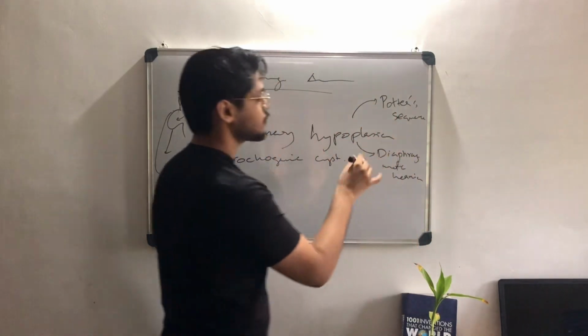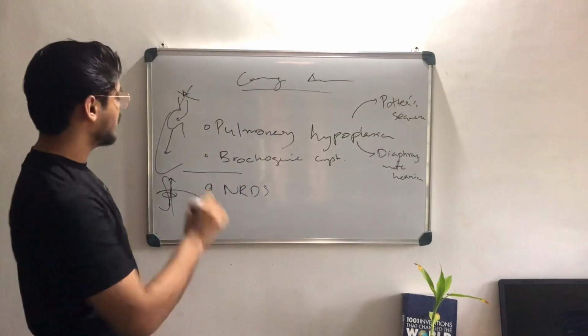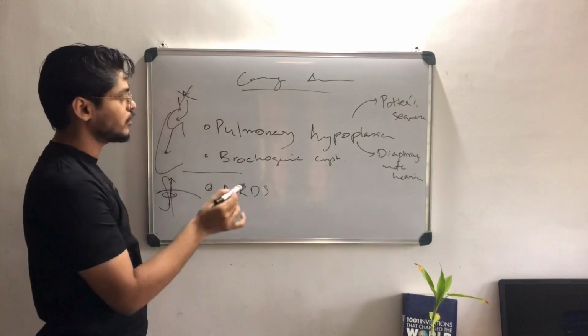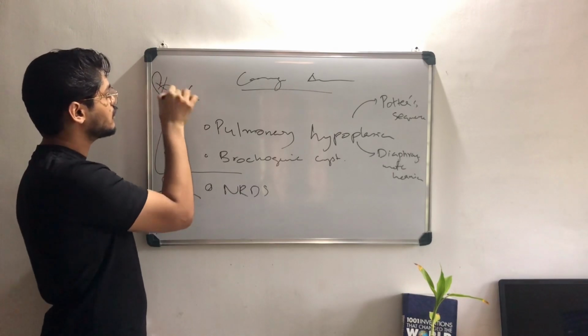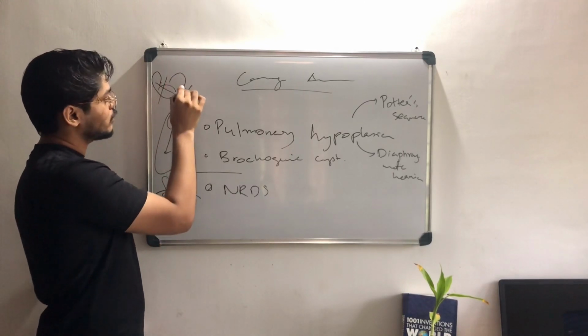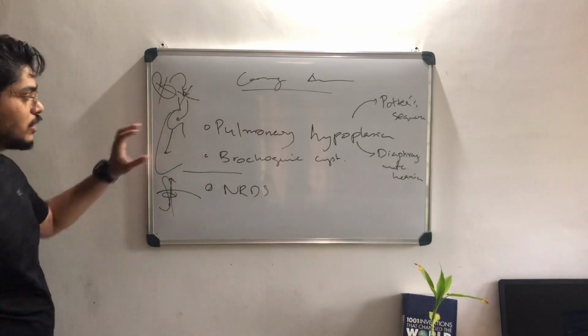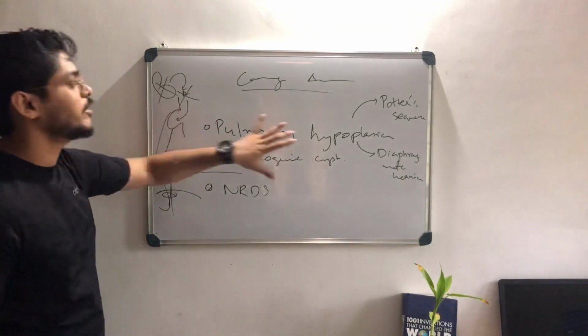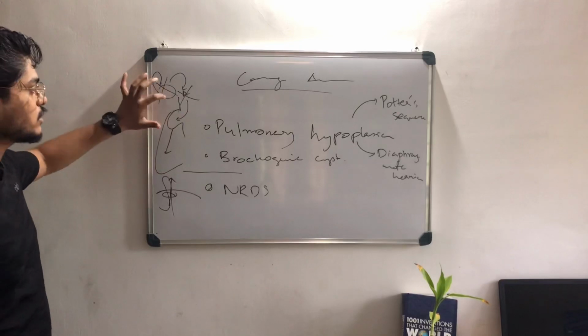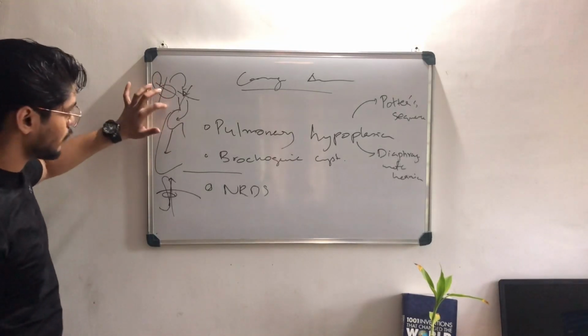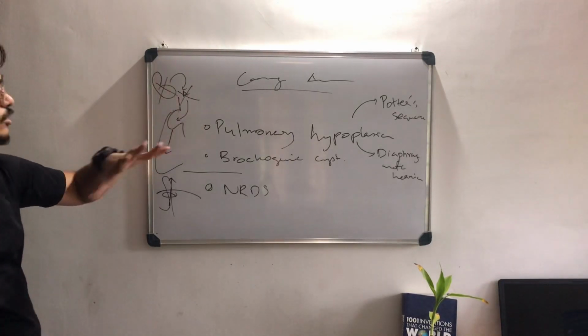What is Potter's sequence? What is diaphragmatic hernia? The thing is that we said amniotic fluid is reduced. Why is it reduced? Where there is kidney dysfunction, and therefore the amniotic fluid is not there. Therefore the lung cannot form into a mature one, so there is pulmonary hypoplasia. So this is known as Potter's sequence because of kidney dysfunction.